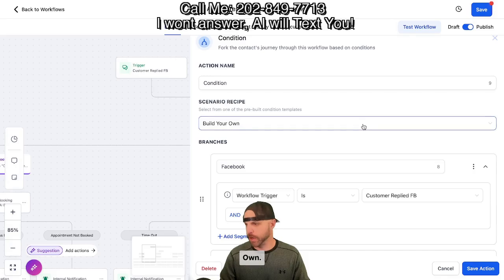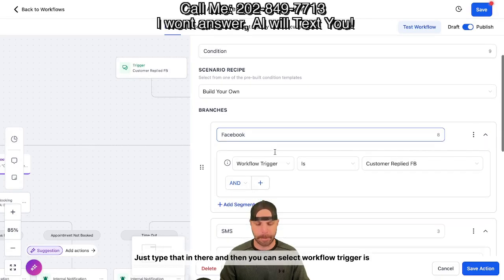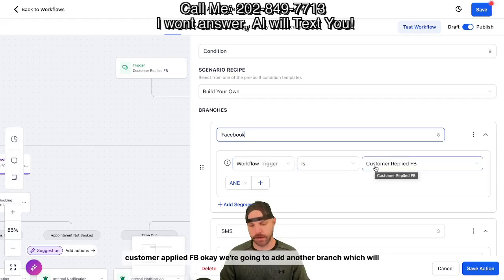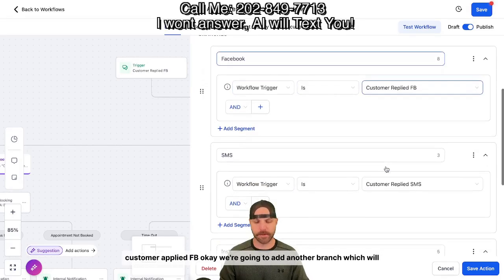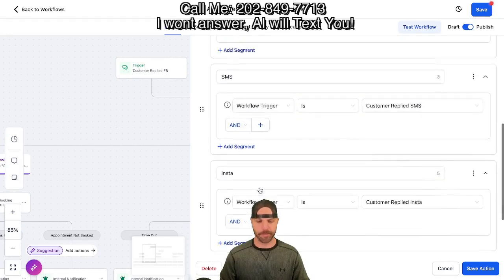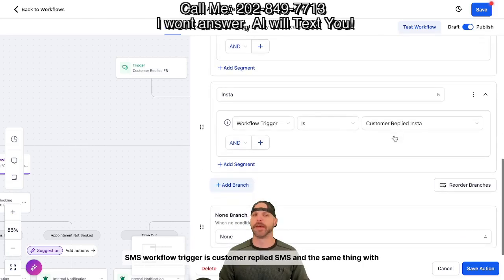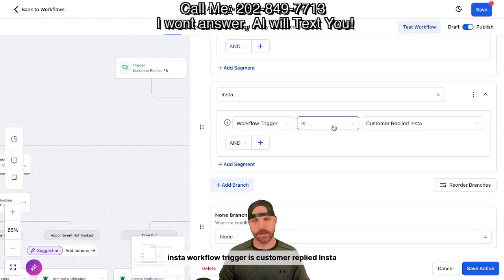We're on build your own. The first branch we're going to do is Facebook. Just type that in there, and then you can select workflow trigger is customer replied FB. We're going to add another branch, which will be down here. Add a branch, SMS. Workflow trigger is customer replied SMS. And the same thing with Insta. Workflow trigger is customer replied Insta.